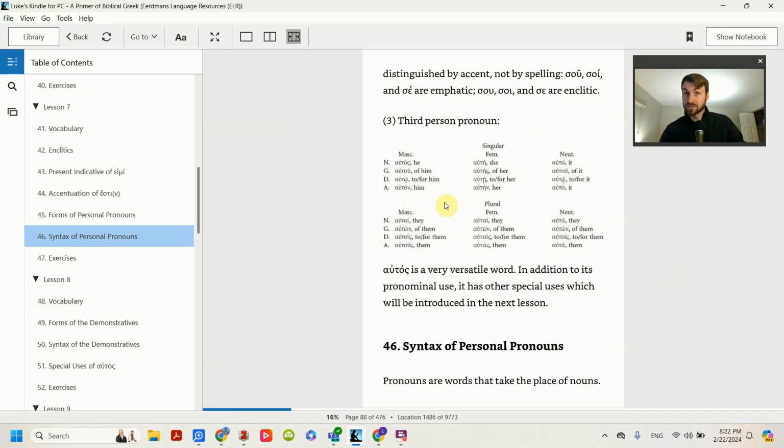The third person, he, she, and it, is all the same endings that we're used to. It's the same as the article, except it has os, like we're used to with nouns, and then over here we have auto. So there's no nu, like in teknon. So neuter follows more the article. To teknon. But no new endings, thankfully. It looks like a lot of forms, but there's no new endings.